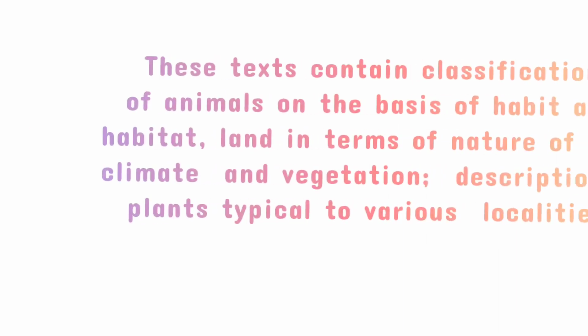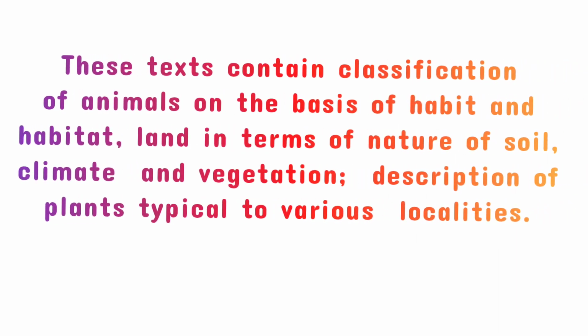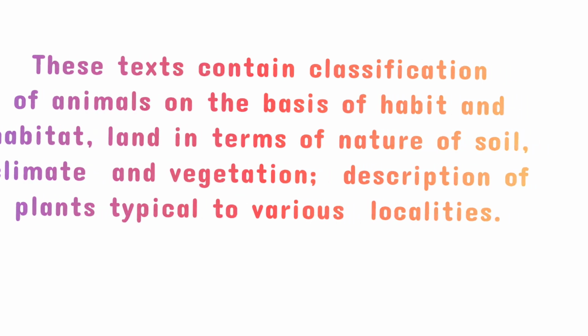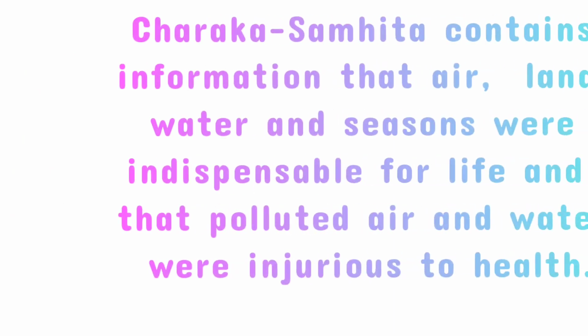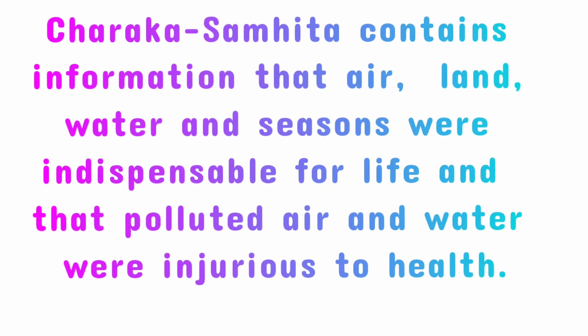These texts contain classification of animals on the basis of habitat, land in terms of nature of soil, climate and vegetation, and description of plant types typical to various localities. If we talk about the Charak Samhita, it contains information that air, land, water and seasons were indispensable for life and that polluted air and water were injurious to health.